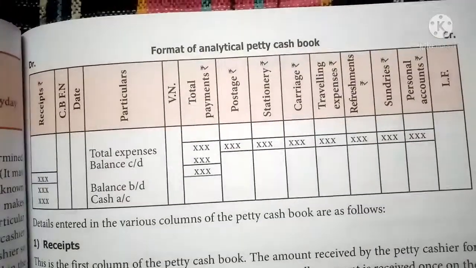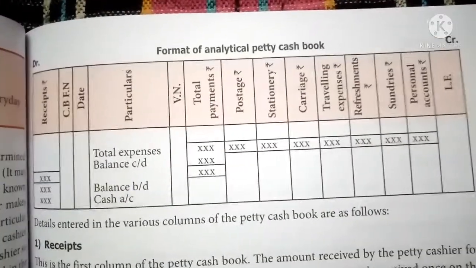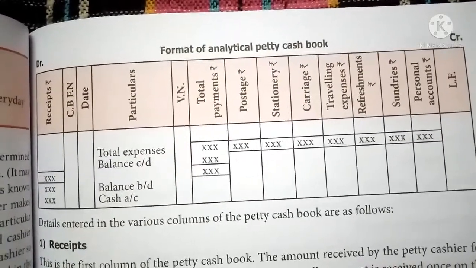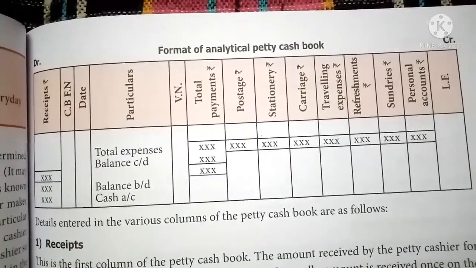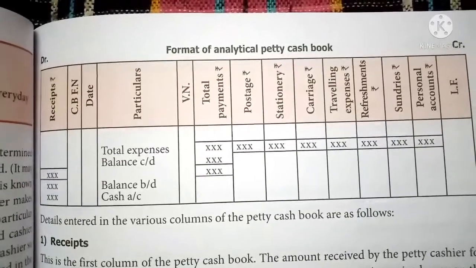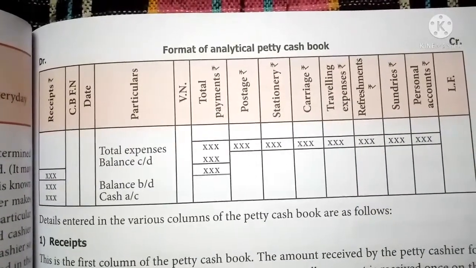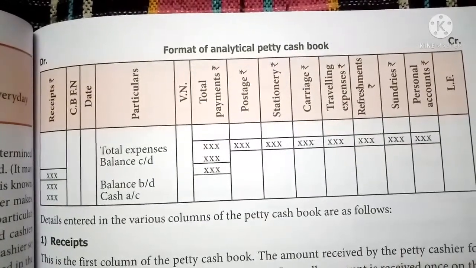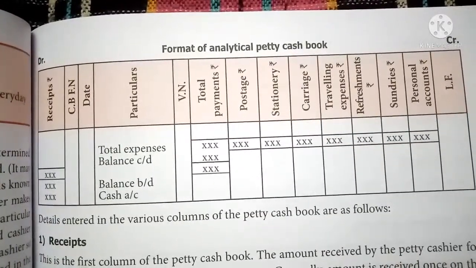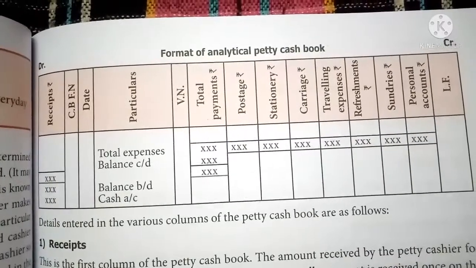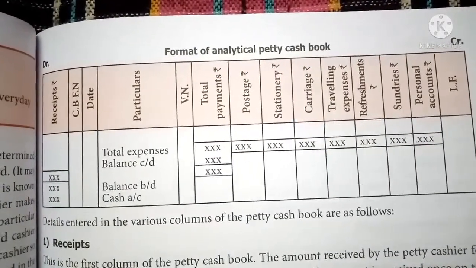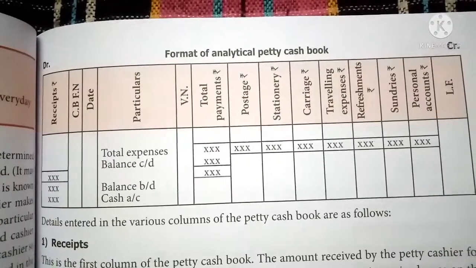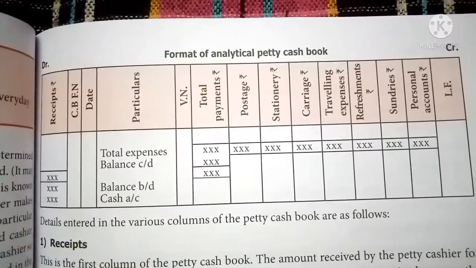Voucher number, VN, should be maintained, then total payments. From the voucher number, all the columns are on the credit side. So on the debit side, there are only two columns, the receipt column and the cash book folio number column. Date and particulars are the common columns.